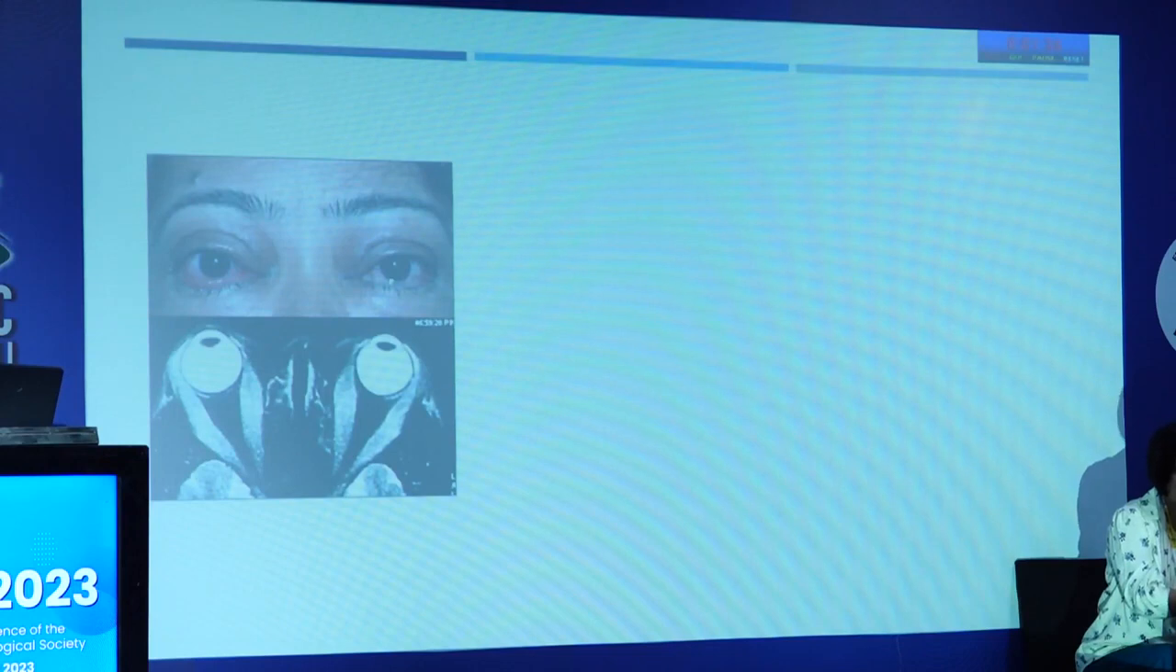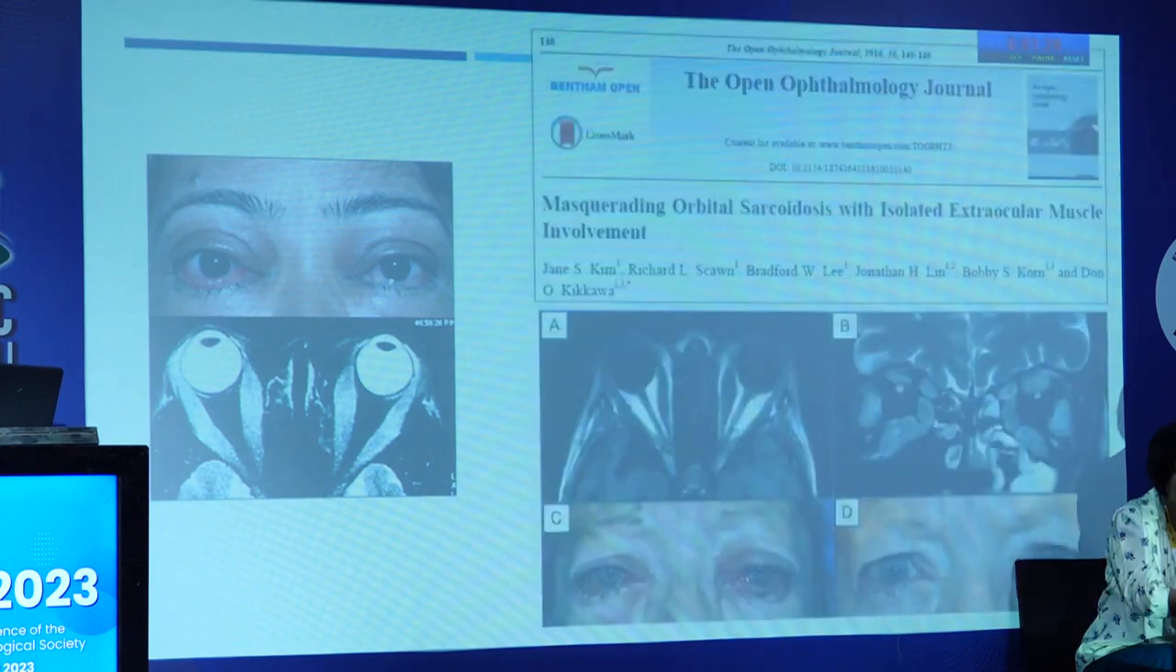This is a patient, one of ours, who had a pure extraocular muscle involvement with tendon involvement. But clinically, when the patient presented, it looked very much like an active thyroid eye disease. And similar reports have been published in literature where sarcoidosis presents mimicking a thyroid eye disease.